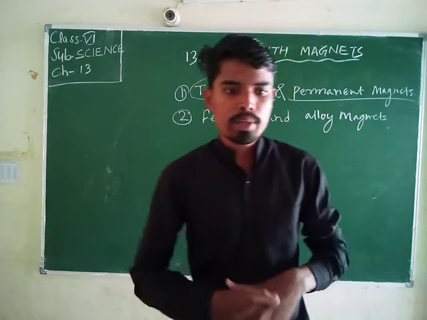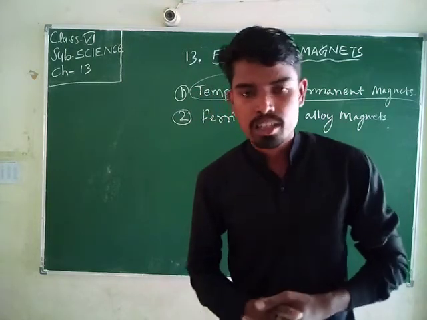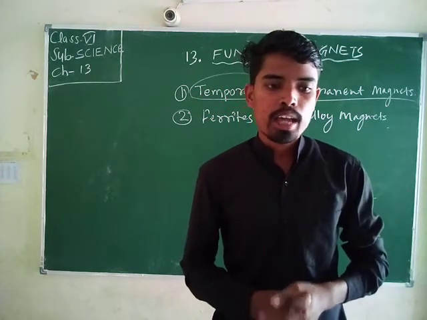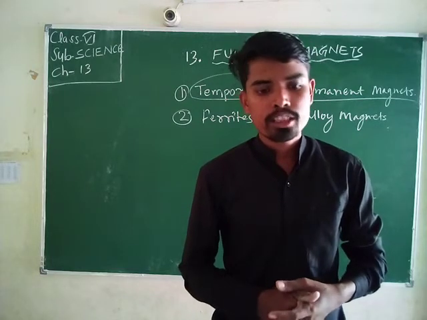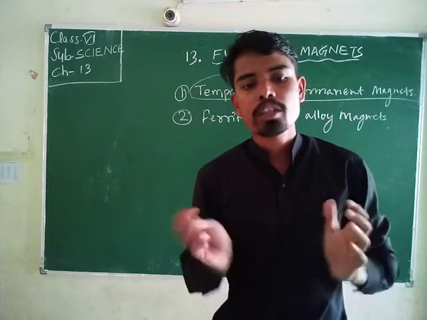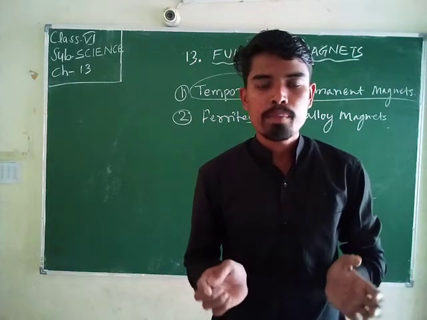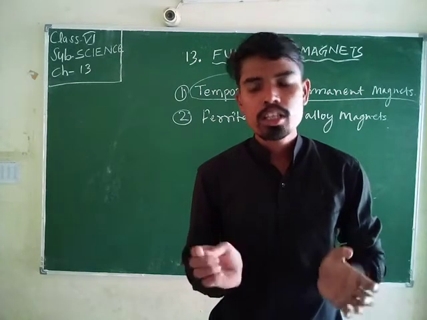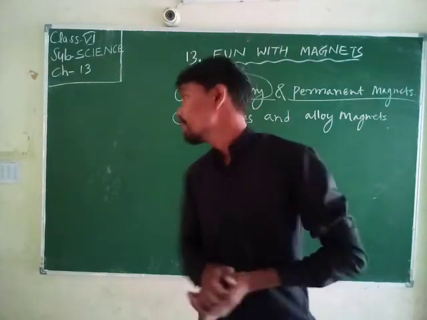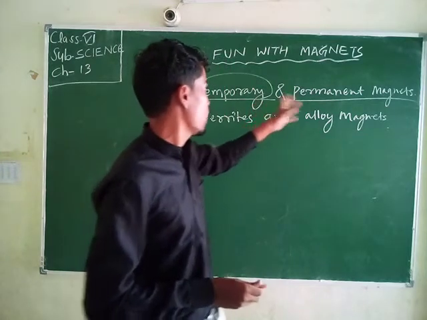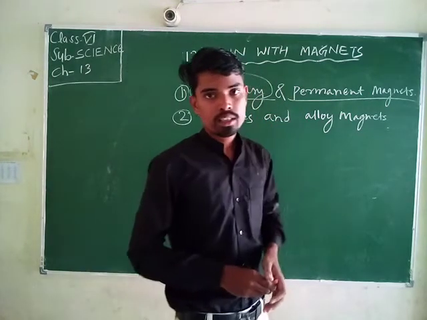Permanent magnets are made of steel, iron and cobalt, and are able to keep their magnetism for a long time even when the magnetizing force is removed. This means the period of magnetism is longer than in a temporary magnet.